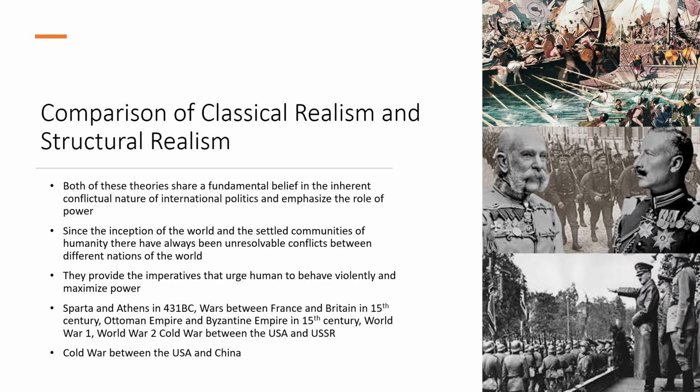Sparta and Athens fought in 431 BC. They fought the Peloponnesian War. Why did they fight these wars? Because the power of Sparta was increasing. Athens at that time was the superpower of Greece, but Sparta was increasing its power. That increase in power instilled a fear in Athens. Athens felt a threat to their survival, not only to their survival, but also to their status as a superpower. They were the superpower at the time, and Sparta was increasing its power.